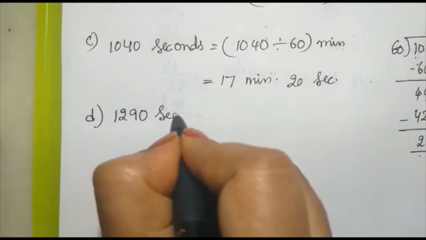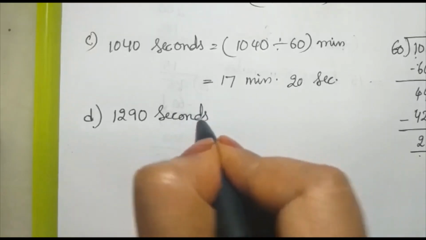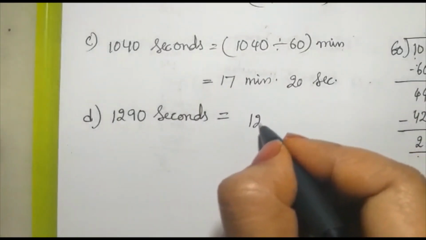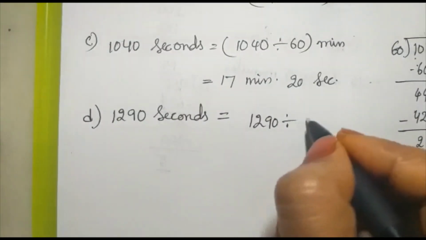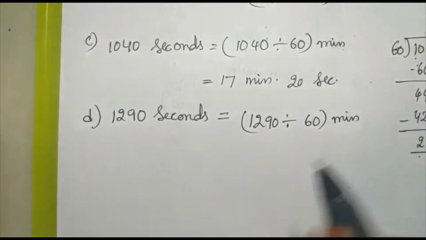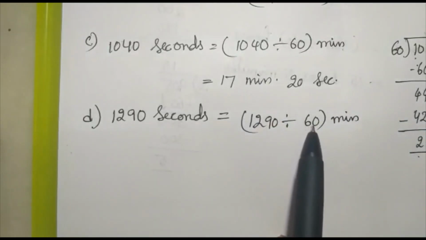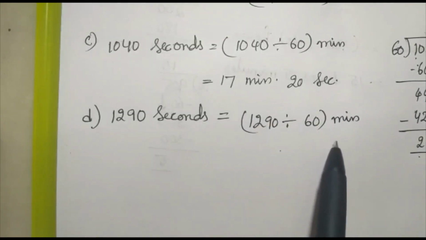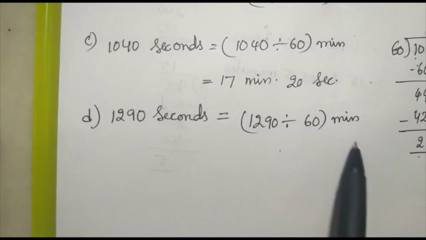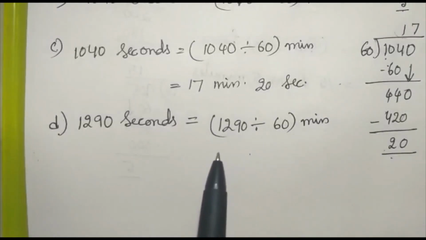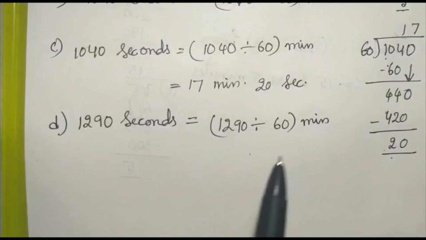1290 seconds. Can you do this one, children? Yes. Same, you need to divide by 60. 1290 divided by 60 minutes. Do the division with 60. Then whatever quotient you are getting, that is the minutes, and how many seconds will be left over, the remainder will be the seconds. Okay. So you have to do that and write the answer.